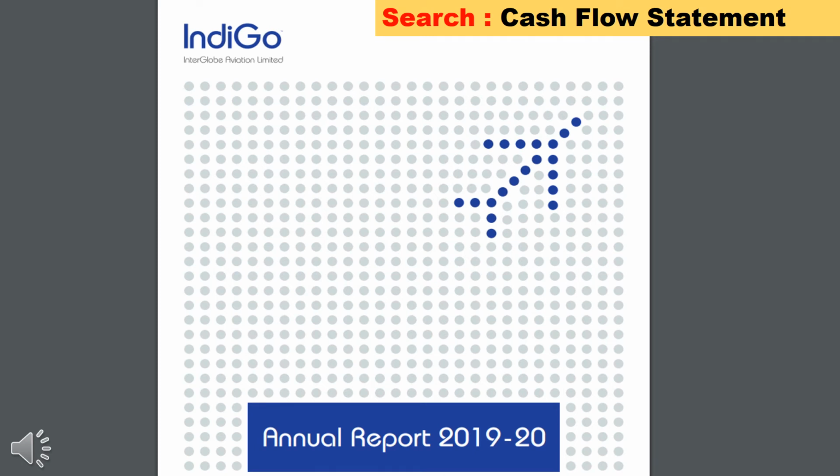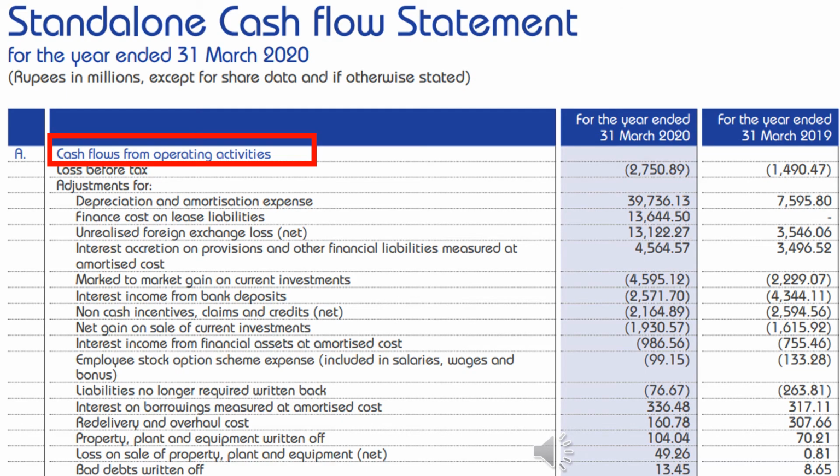Indigo's annual report has opened. Here, press Ctrl+F, type cash flow statement and press enter. Now, we have come to the cash flow statement of Indigo. In the cash flow statement, the first topic is cash flow from operating activities. Under this topic, they have mentioned many sub details, but we need not analyze more about the sub details mentioned under this topic.